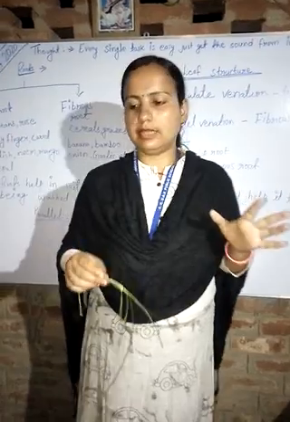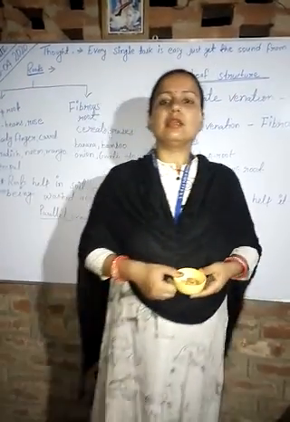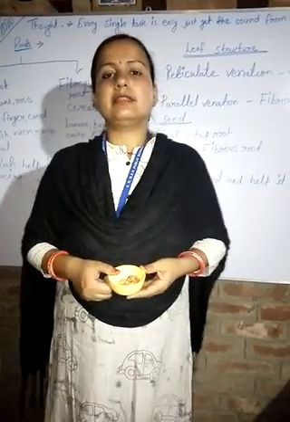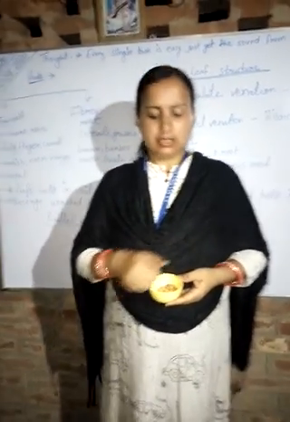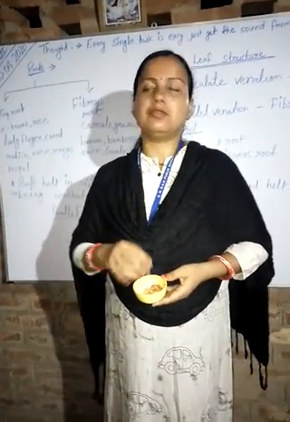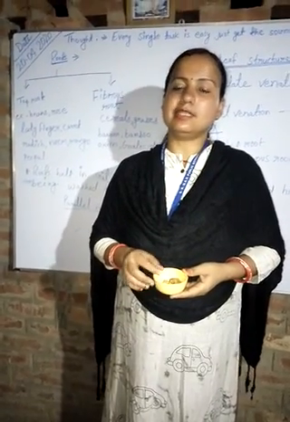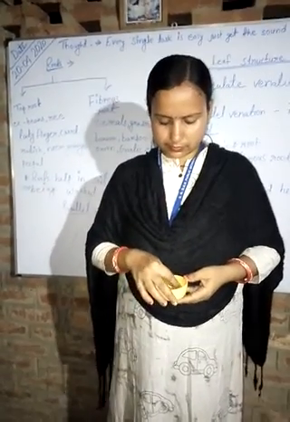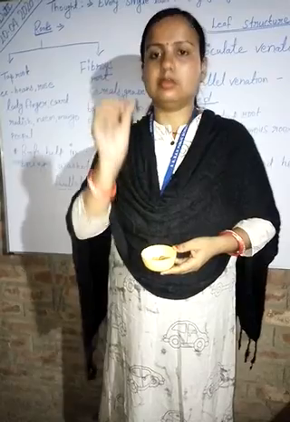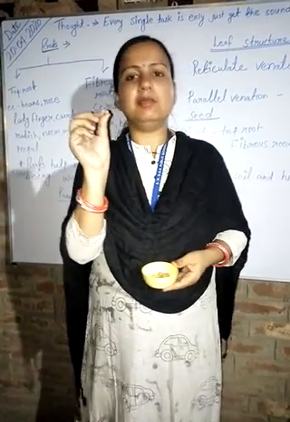One more thing that I would like to show you: how can we find which plant has a taproot or which plant has a fibrous root by just seeing its seeds. Here I have a peanut in my hand.